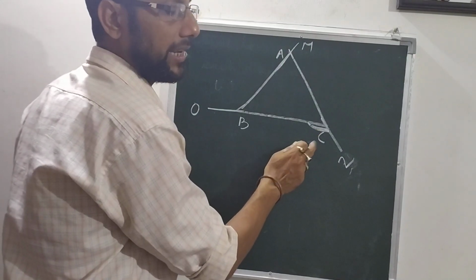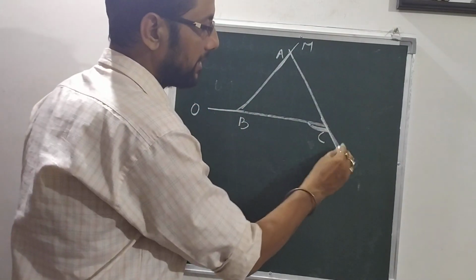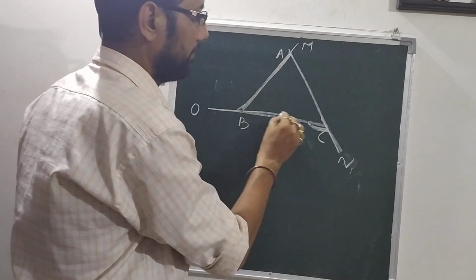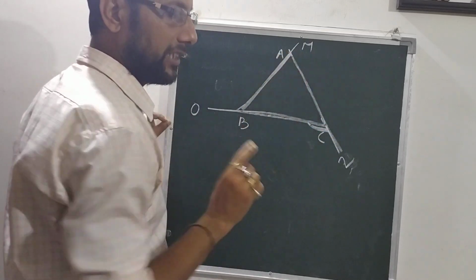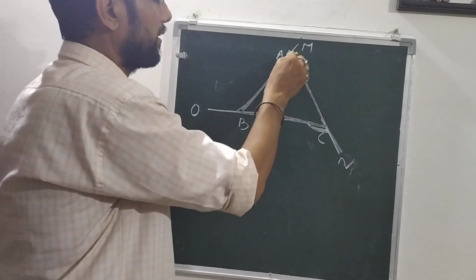How will you name this angle? This is a triangle. This is a new thing I am giving you, students. This is the triangle.